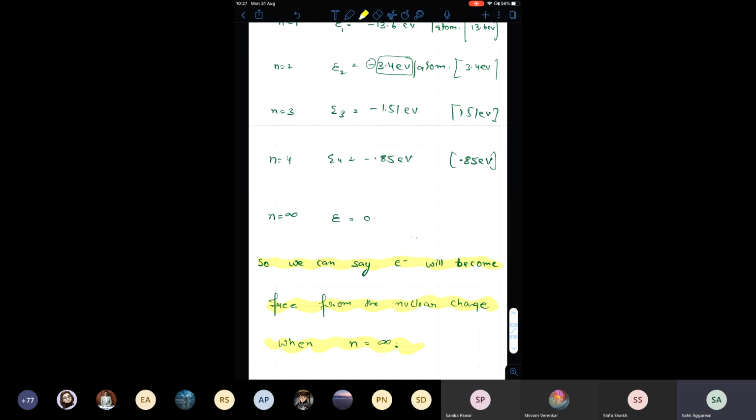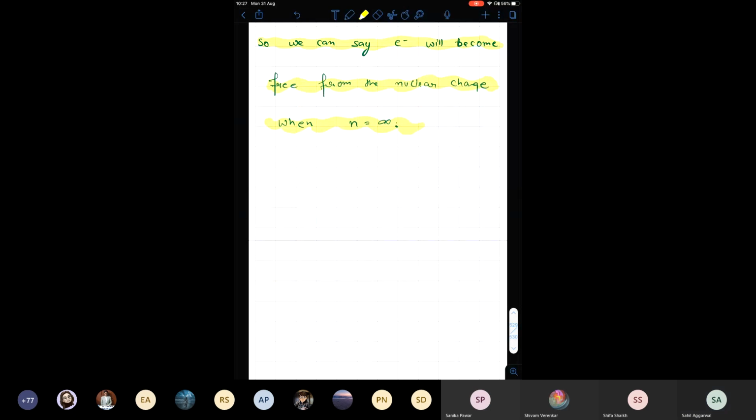Sir, we have also learned that the energy of the electron increases as it moves to the higher orbits. And at n equal to infinity, it is given as zero. So the total energy should be zero.